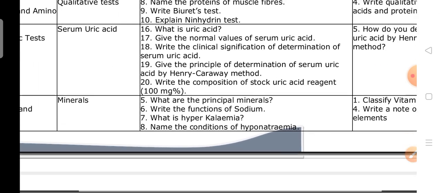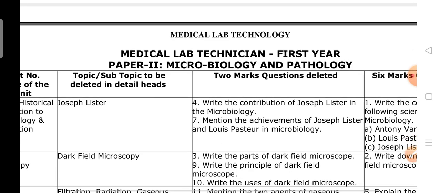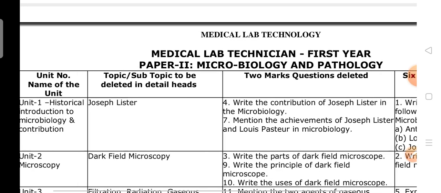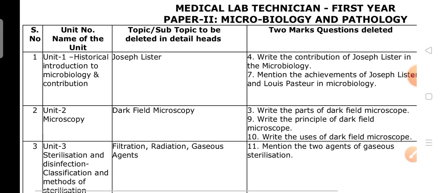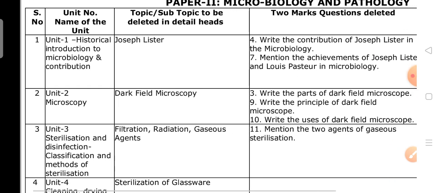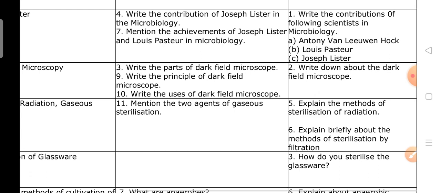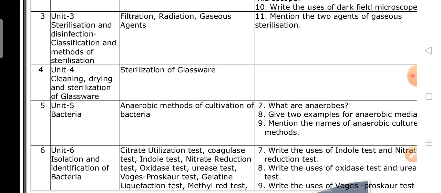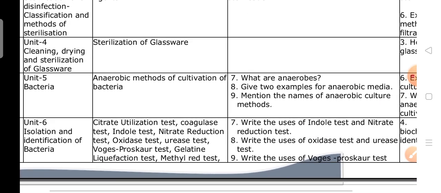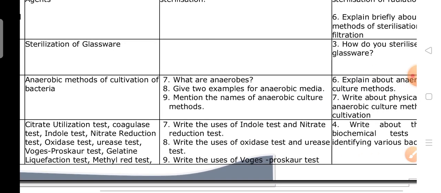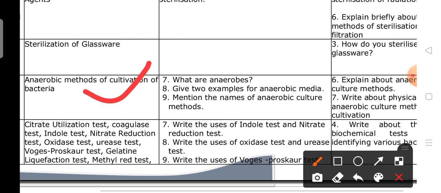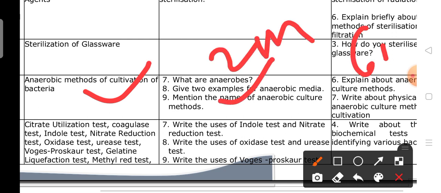Next, coming to part 2, microbiology and pathology. Unit 1, unit 2, unit 3: these topics, 2 marks questions and 6 marks questions. Next, units 4, 5, 6 topics. These topics, 2 marks questions, 6 marks questions, these columns deleted.